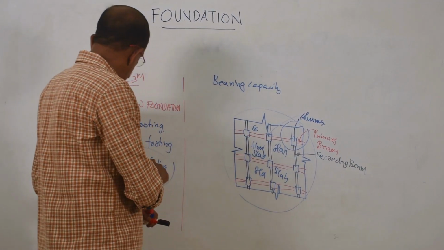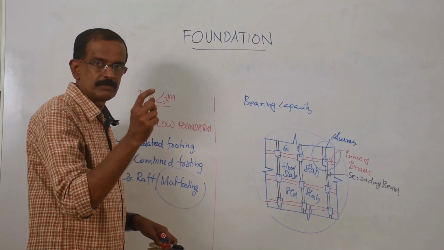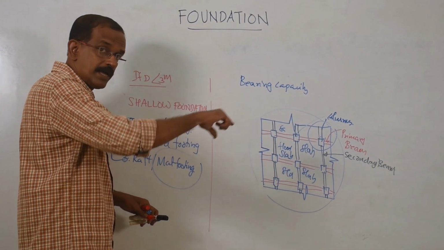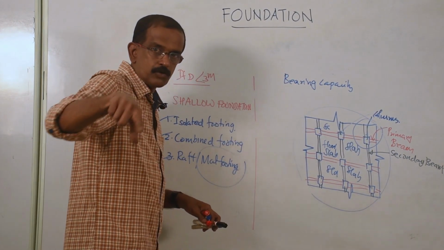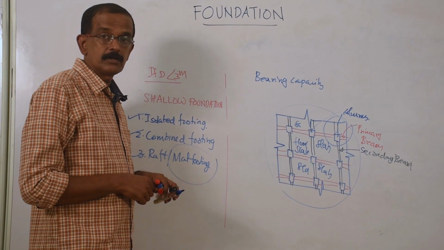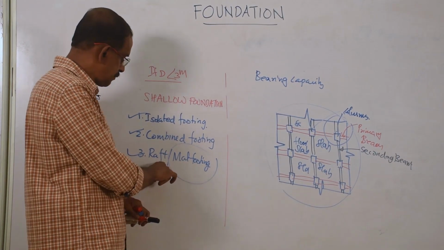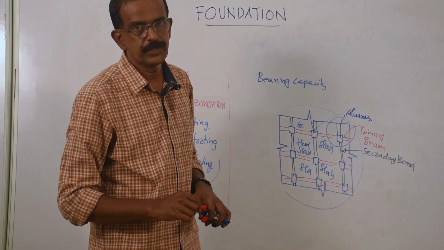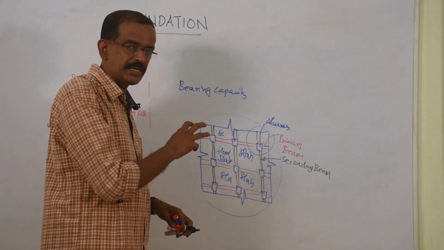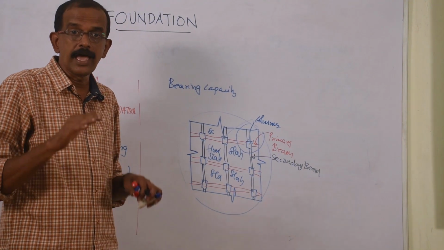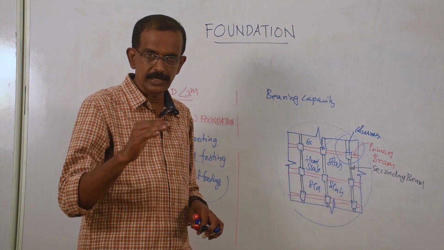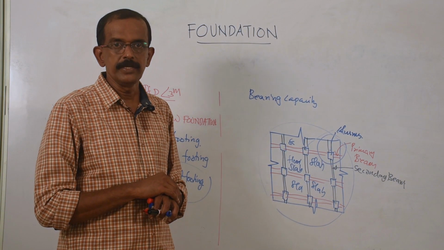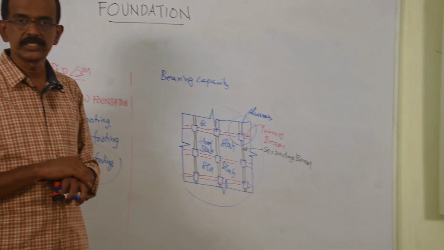Locally people used to say belt construction. The same principle is applied. A belt, a beam, is constructed throughout the building, outer periphery. That is called belt construction, more or less same as raft or mat footing. What is recommended if the load is high and if there is variation in the bearing capacity, or the bearing capacity of the soil is very low? This type of foundation is recommended.